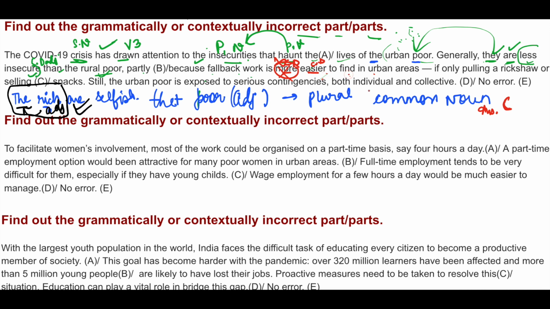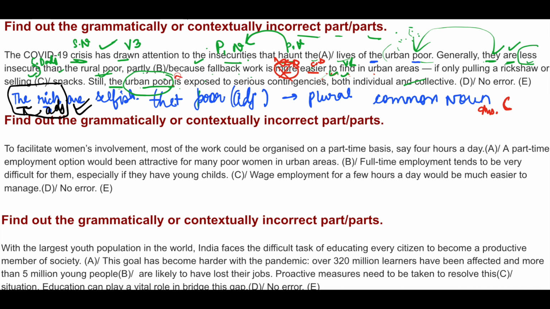Is easier to find. To plus V1. To plus V1, to find where? In urban areas. If only pulling a rickshaw or selling snacks. Still, the urban poor is exposed to serious contingencies, both individual and collective. Now here, the plus poor. The plus poor means what?